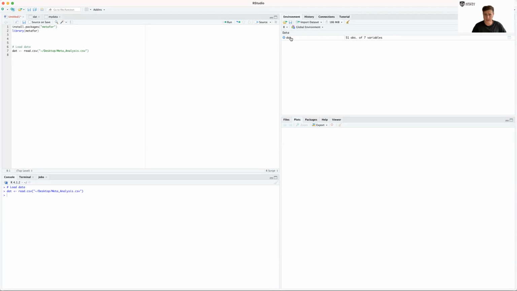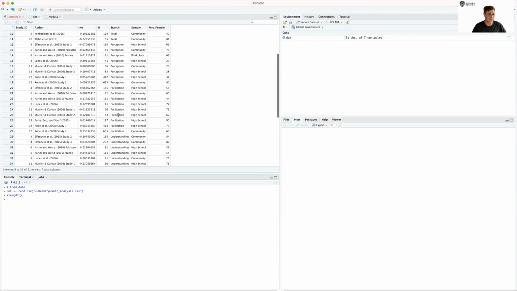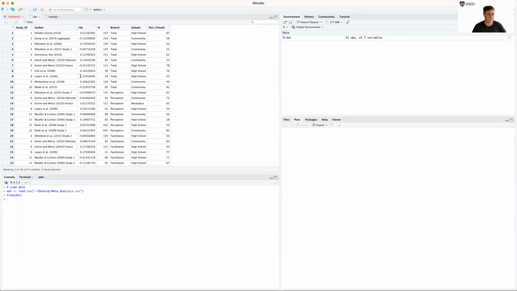And so let's take a look at our data file. Okay, so you can see we've got some information here about each of the studies. Each study has an ID, the name of the author, the year, and some information about the effect size. As I mentioned before, you might get multiple effect sizes from each paper, and so we have some way of indicating which one it is.